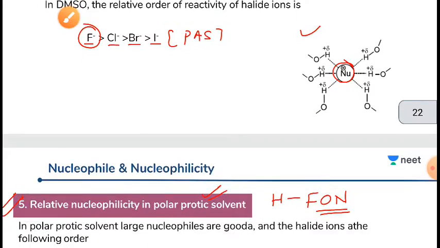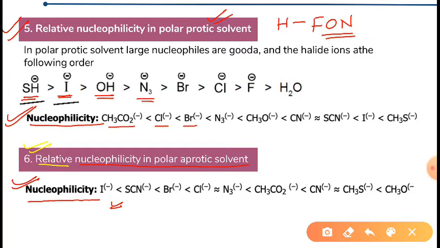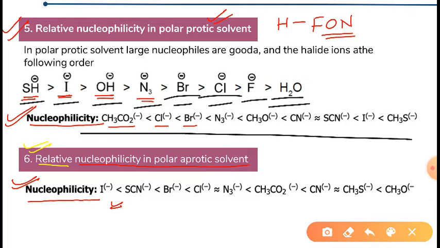Now when we see the relative nucleophilicity in polar protic solvent, SH negative will be a better nucleophile than I negative, then OH negative, then NH3, then Br negative, Cl negative, F negative, and H2O. This thing you have to remember. One thing you can do, you can make a chart and place it where you are studying, so that it is in front of your face every time and you can do the revision easily. So this is the relative nucleophilicity in polar protic solvent.